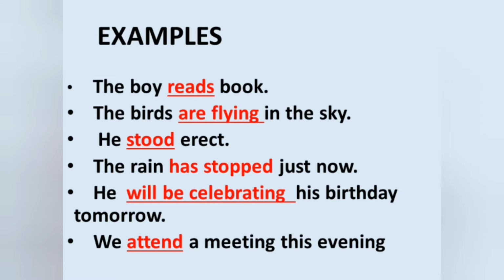Now children, let us recapitulate what we studied today. We studied that verbs are action words and they are basically divided into two, the main verb and the helping verb. And helping verbs are also known as auxiliaries and they cannot stand alone. They are there in the sentence only to help the main verb in expressing the time, whereas a main verb can stand alone and all the action words are main verbs.